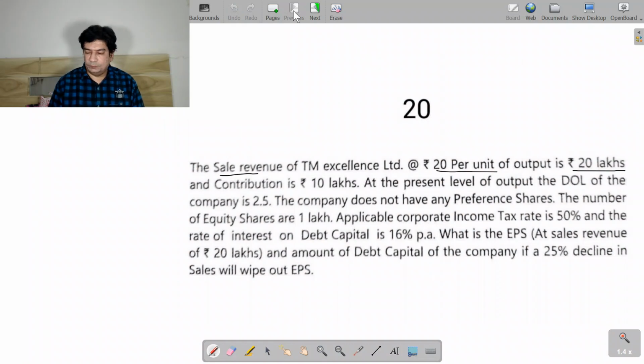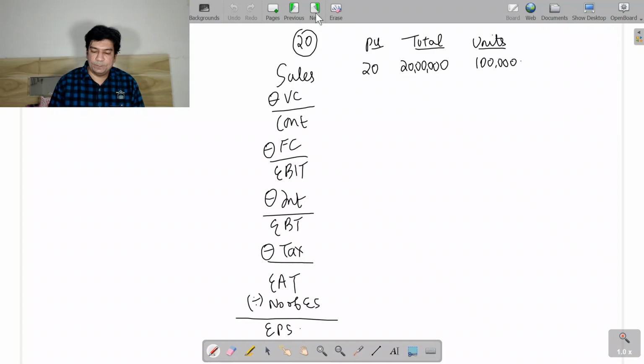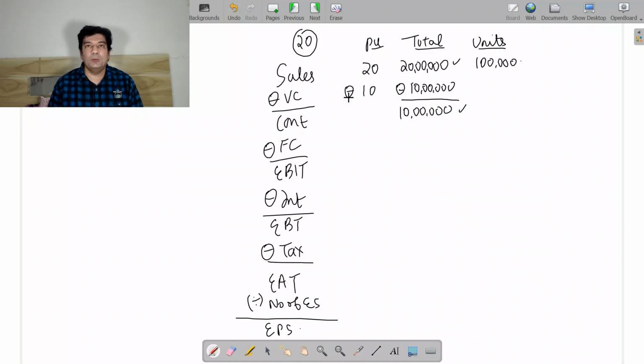Now they have given contribution to be 10 lakhs. So I will write your contribution to be 10 lakhs. So from 20 lakhs I'll subtract 10 lakhs. So I'll get a variable cost of 10 lakhs. And this 10 lakhs when I divide by 1 lakh, so 10 will be variable cost per unit. And this will also be 10.